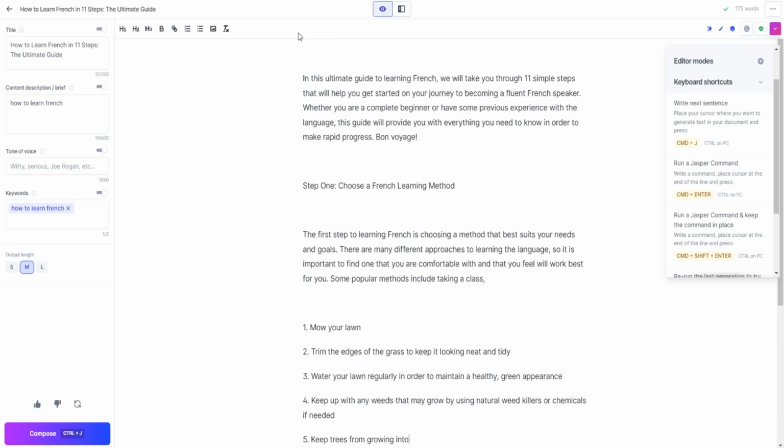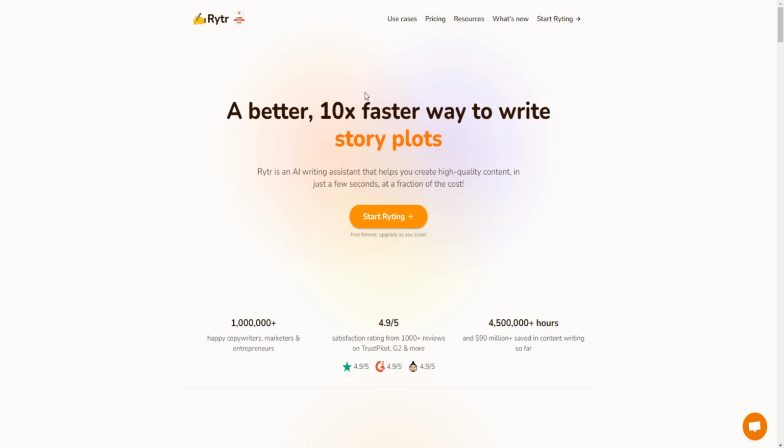So another tool I wanted to add to this list of the top best content AI writing tools is going to be a tool called Writer right here. Now Writer is a tool that's also very powerful. I don't consider it to be as powerful as Jasper, but it's still nevertheless a very powerful tool that I think has a lot of value as well, which is why I want to include it in this list. And we are going to be going through the pricing plans as well, so keep on watching this video for that.